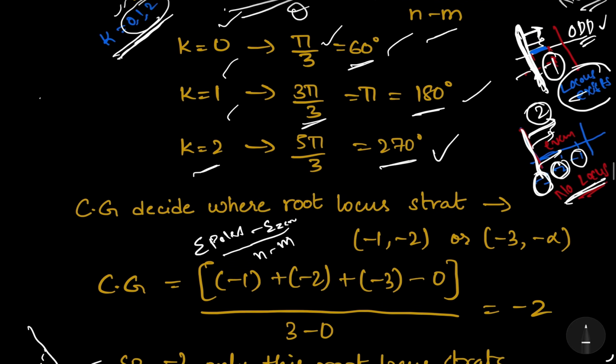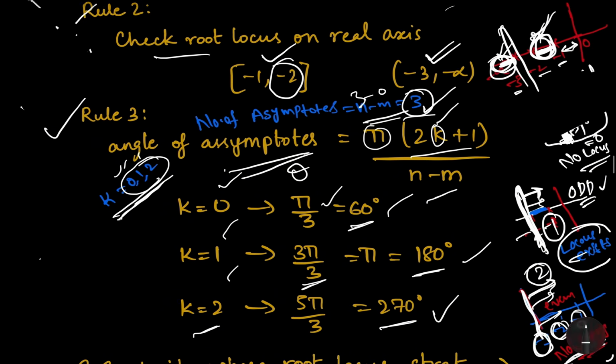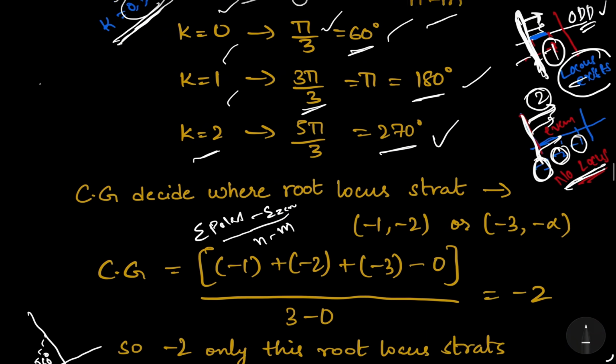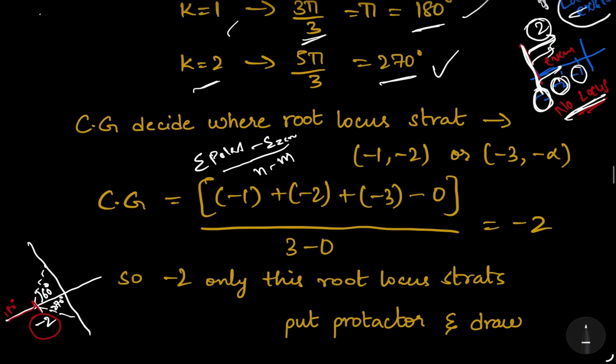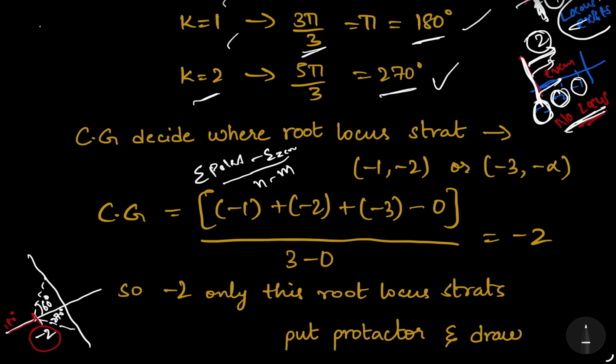Now we need to find the center of gravity. That means from where the asymptotes will start. We got 3 angles, but where exactly do these asymptotes start? That spot is called the center of gravity. That's called the center of gravity, which decides where the root locus starts.